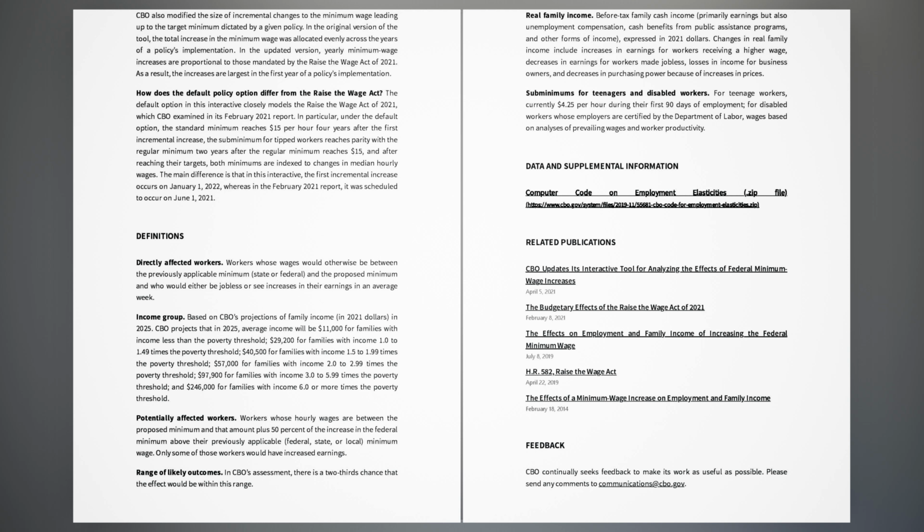Income group. Based on CBO's projections of family income in 2021.